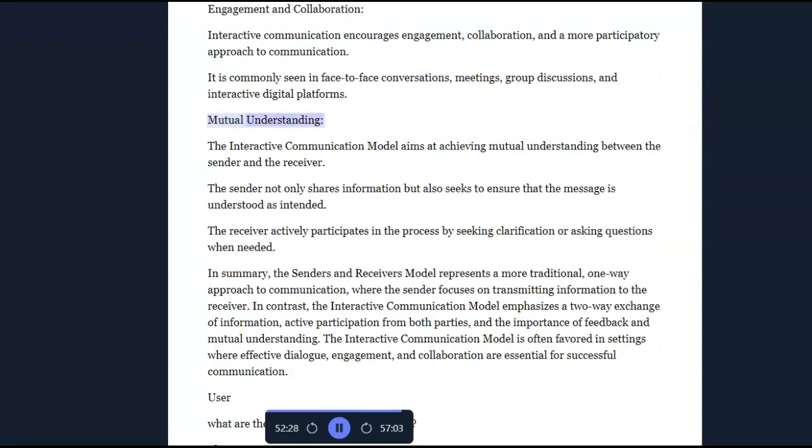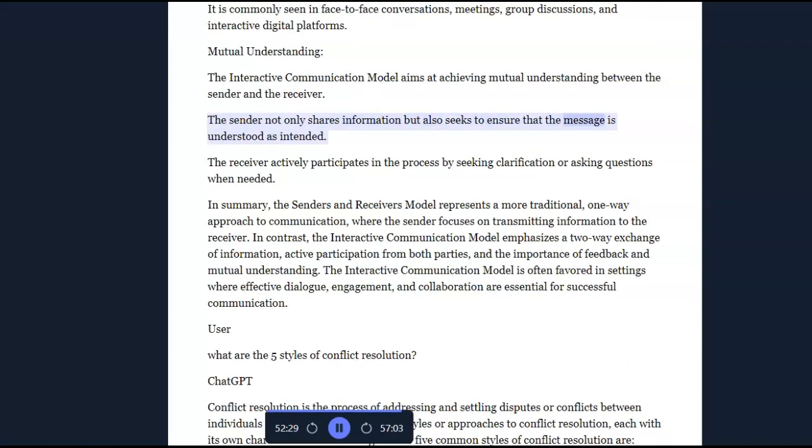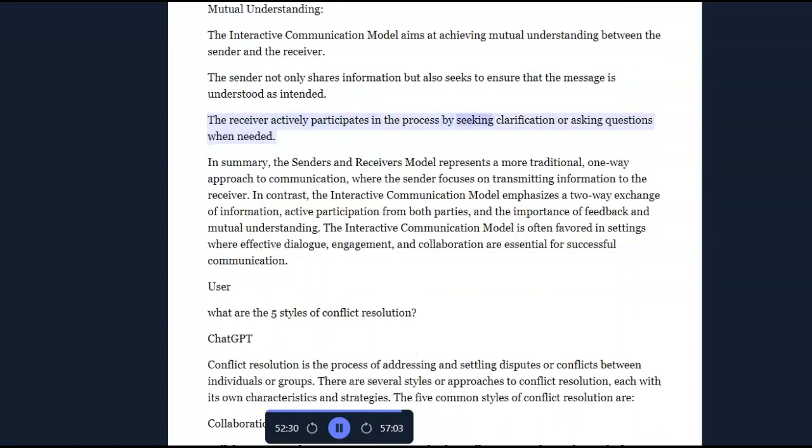Mutual understanding. The interactive communication model aims at achieving mutual understanding between the sender and the receiver. The sender not only shares information, but also seeks to ensure that the message is understood as intended. The receiver actively participates in the process by seeking clarification or asking questions when needed.